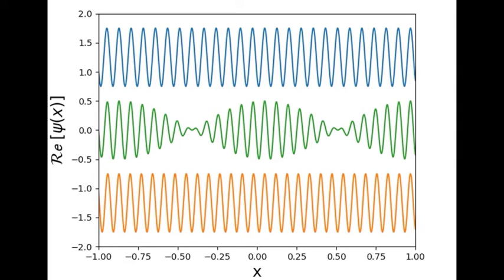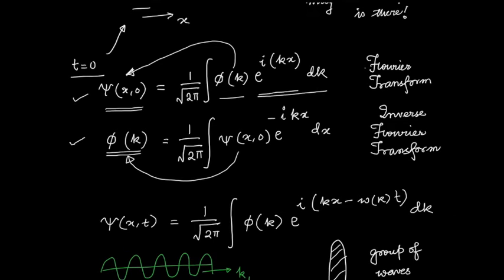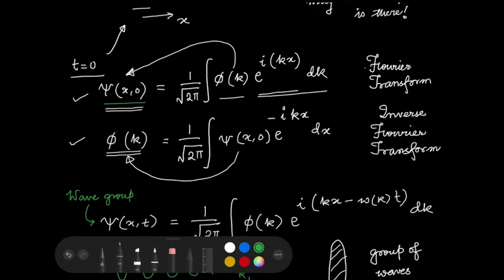How do I find the velocity of the group is the question now. To find the velocity of the wave group, we come back here. This is the expression for a wave group, and this is the same expression of the wave group at t equals 0.